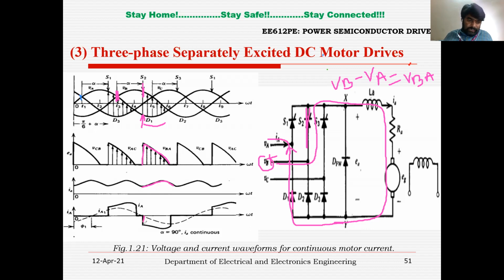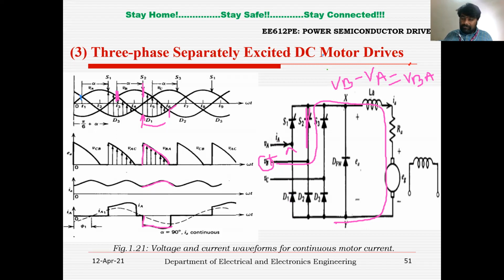That is why you can see it is carrying the negative current, which is the discharging current of the inductor, right? So here at this particular point at omega t equal to T6, after T6, diode D3 is also having a negative voltage, but the negative voltage across the diode D2 is more. So diode D1 will automatically go to off condition. So that will be replaced by an open circuit, right?